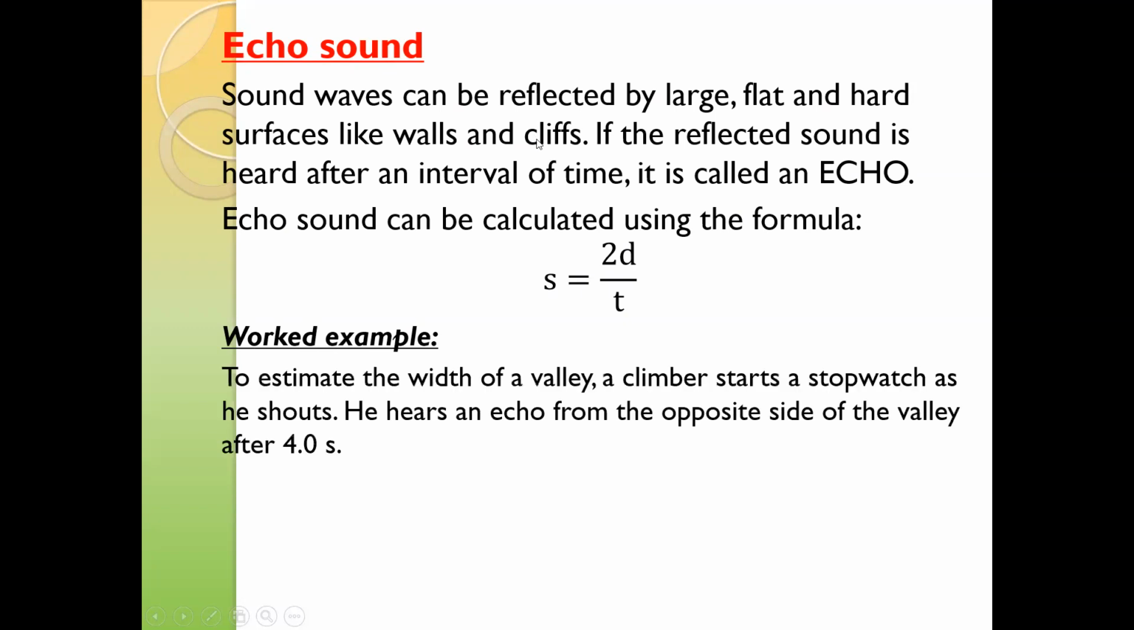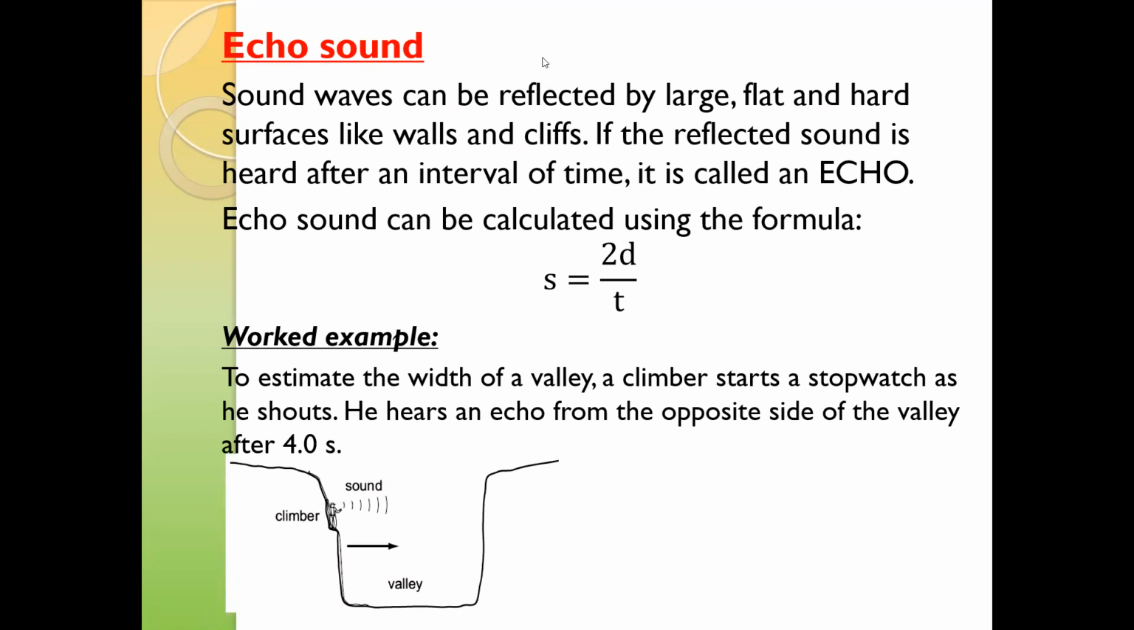In this worked example, to estimate the width of a valley, a climber starts the stopwatch and shouts, and he hears an echo from the opposite side of the valley after 4 seconds. So we need the distance. How can we work it out? Sometimes the speed of sound in air is not given, so you can take any value, like 330 meters per second or 340.